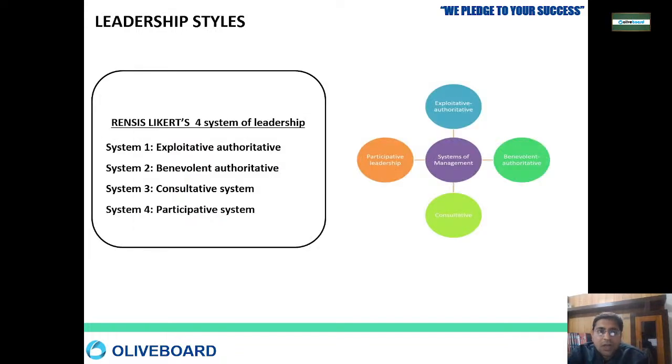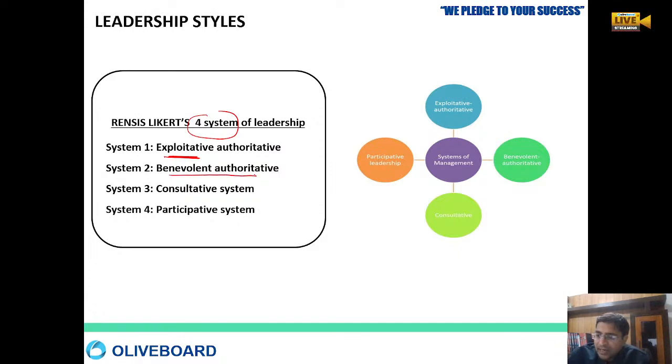Okay, now we are moving to the next type of leadership style that has been given by Rensis Likert. They have given four systems of leadership. One is exploitative leadership. Exploit the people, no care for anybody. Then the second one is benevolent authoritative.